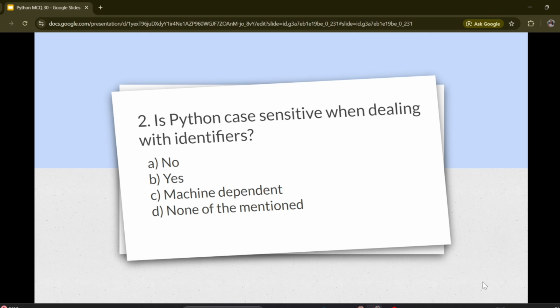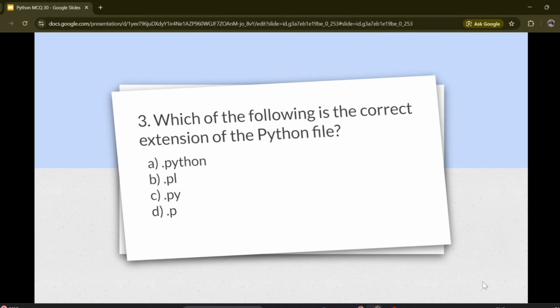Is Python case sensitive when dealing with identifiers? Options are A. No, B. Yes, C. Machine dependent, D. None of the mentioned. Correct answer is B. Yes. Question number 3. Which of the following is the correct extension of the Python file?